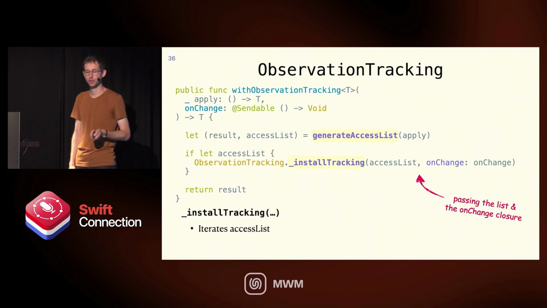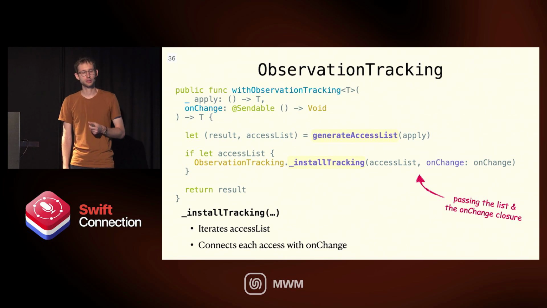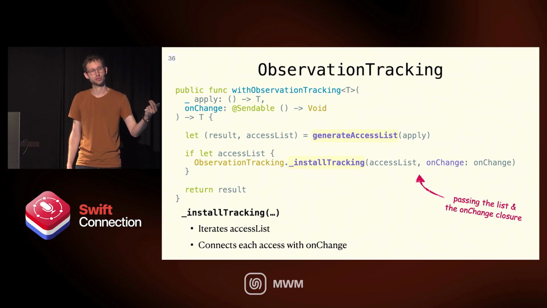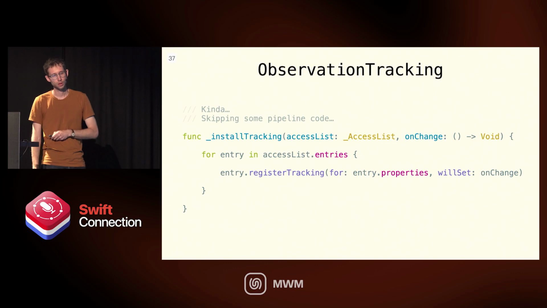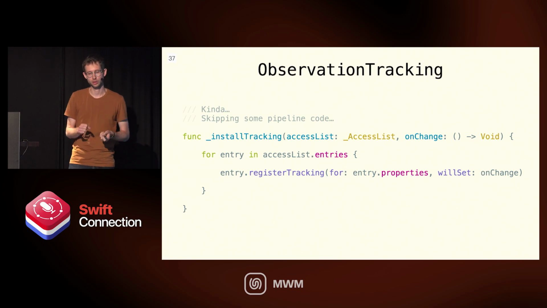So inside install tracking, we are iterating that list, and we connect each access, each key path that was accessed in any of the observed objects, to this on-change closure. Again, there's a lot of pipeline code here that I'm skipping, but this is a simplification of what that function does.